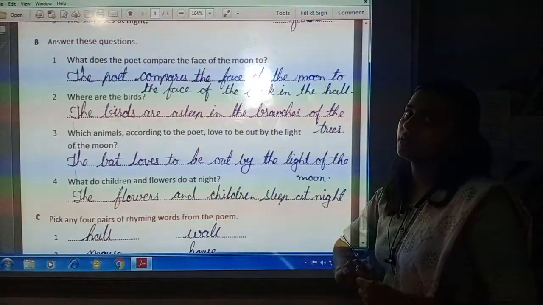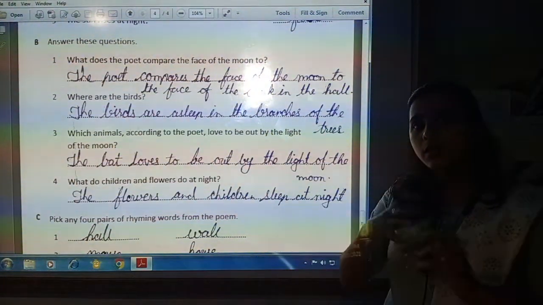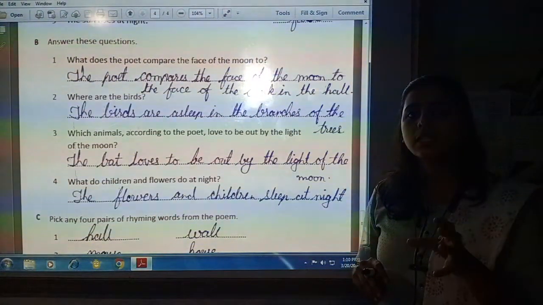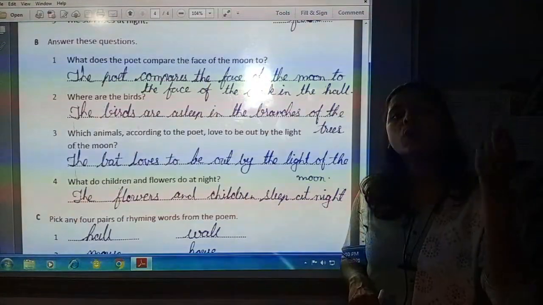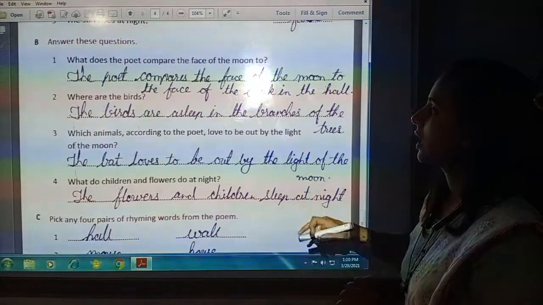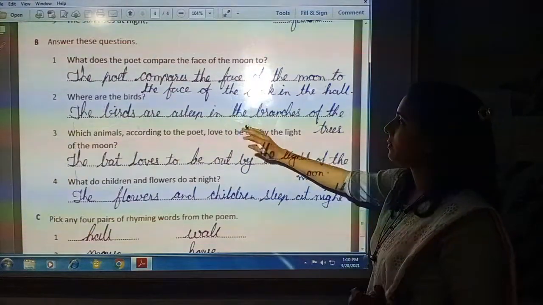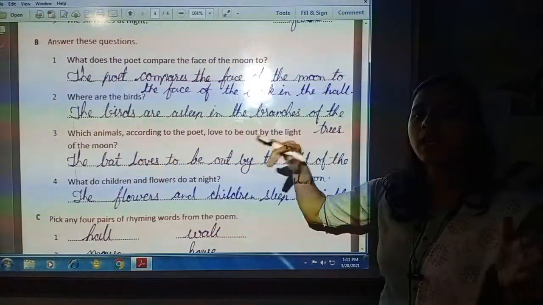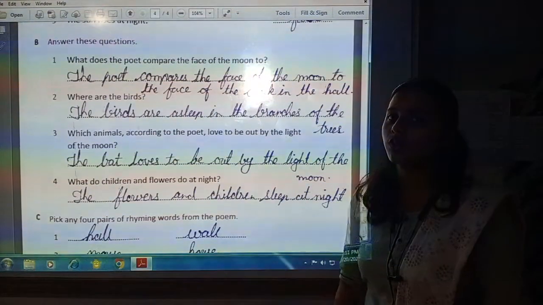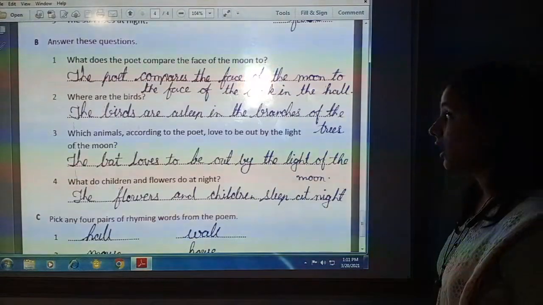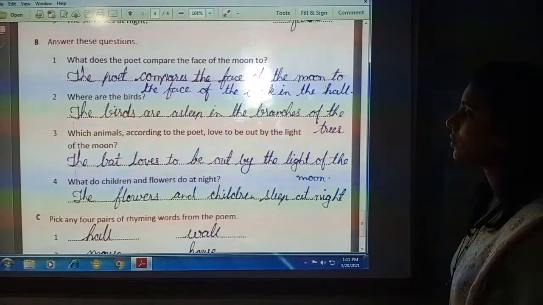Where are the birds? All other birds are sleeping in the branches of trees, but only the bat, who sleeps during the day, is awakened during the night. The birds are asleep in the branches of the trees. Which animal, according to the poet, loves to be out by the light of the moon?